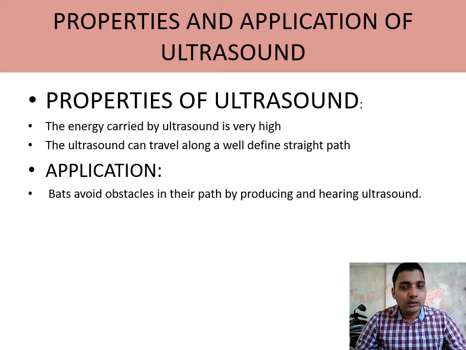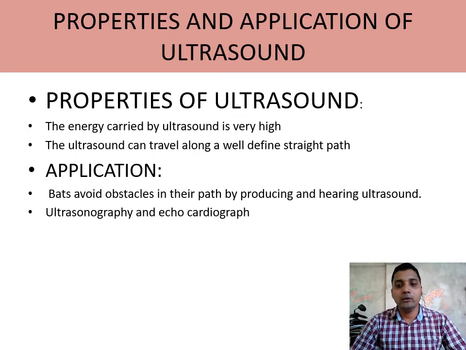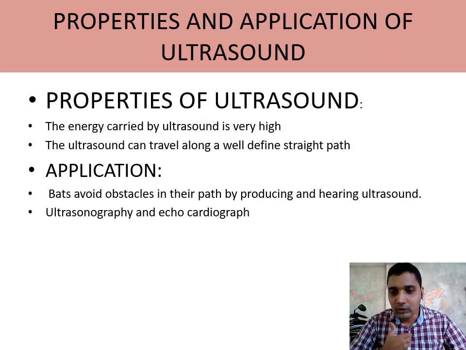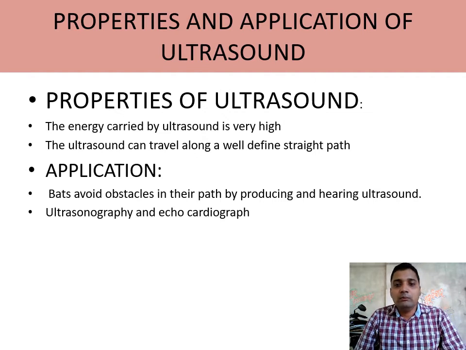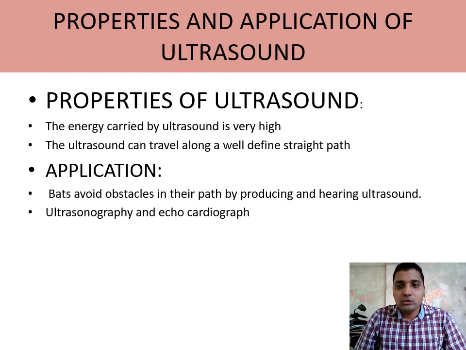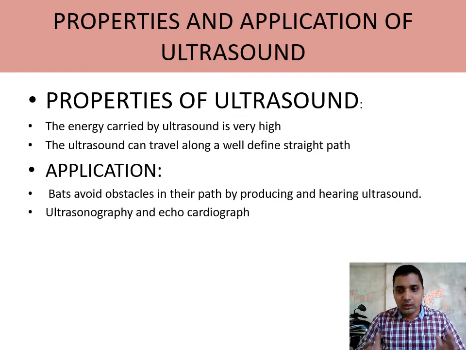So in the middle, what are the obstacles, the actual prey, that one bat will be able to calculate. Next one, if we look at ultrasonography and echocardiograph. Ultrasonography means whenever a transmitter transmits the ultrasonic wave, it will pass through our body. Inside our body, the internal disease or the problem of internal organs we will be able to know by this ultrasonography. And also the growth of a baby in the mother's uterus will be known from this ultrasonography, which has an ultrasound report. Ultrasound report usually shows the internal disease.